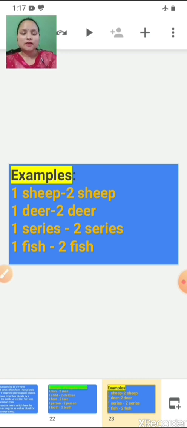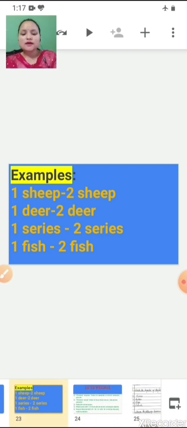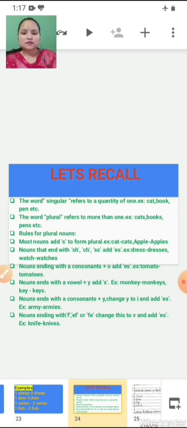It will not change. If in singular it is 1 sheep, in plural it will not become 2 sheeps. If it is 2, 3, 4, it will remain sheep only. It will not change its form. So sheep, sheep, deer, deer, series, series, fish, fish. So children, let's recall what we have learnt.